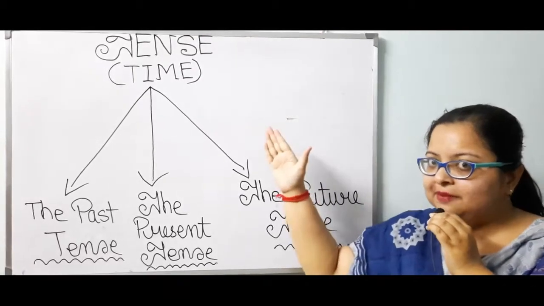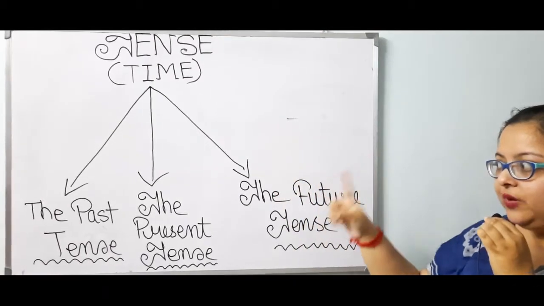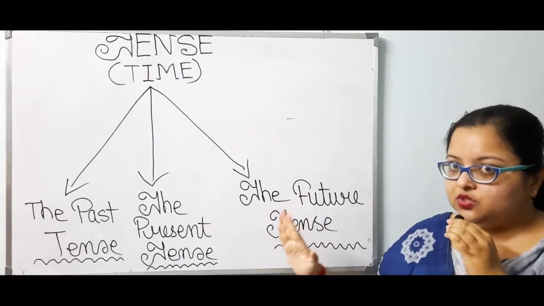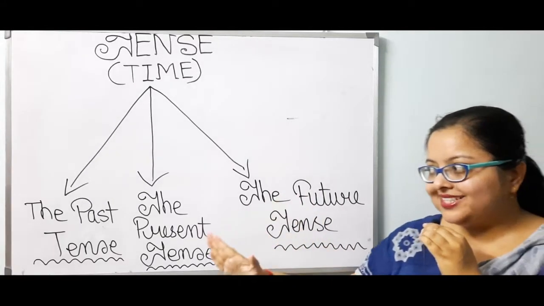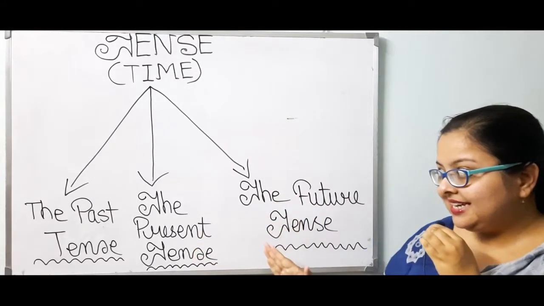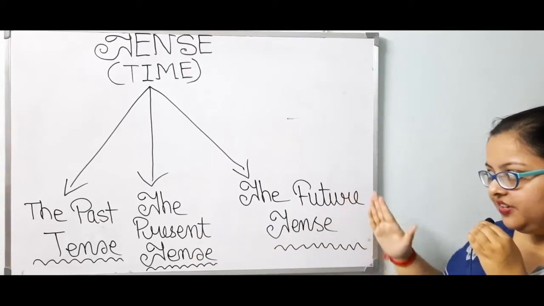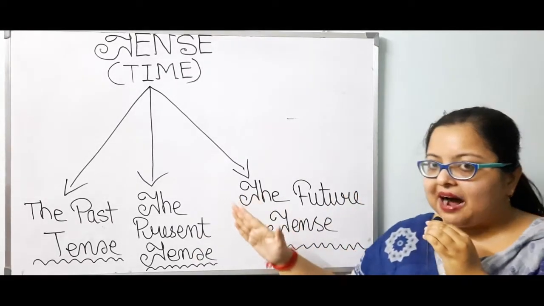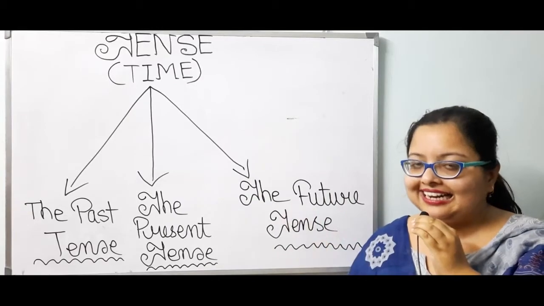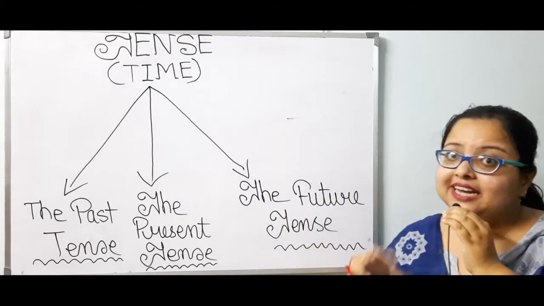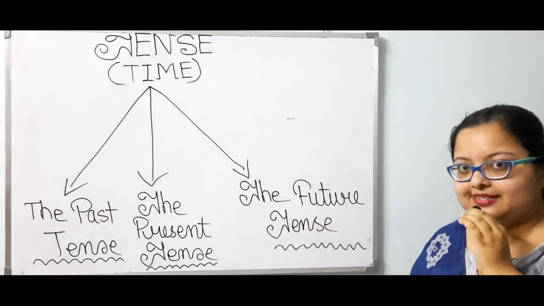Tense means time in English grammar, which is divided into three: the past tense, the present tense, and the future tense. The past tense deals with any activity that has already taken place.